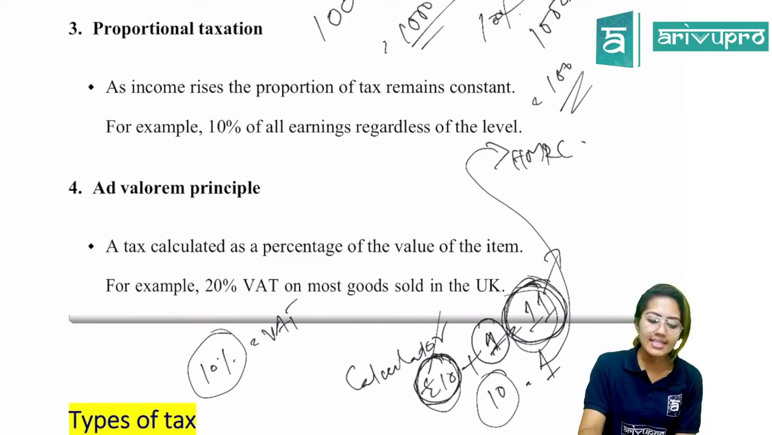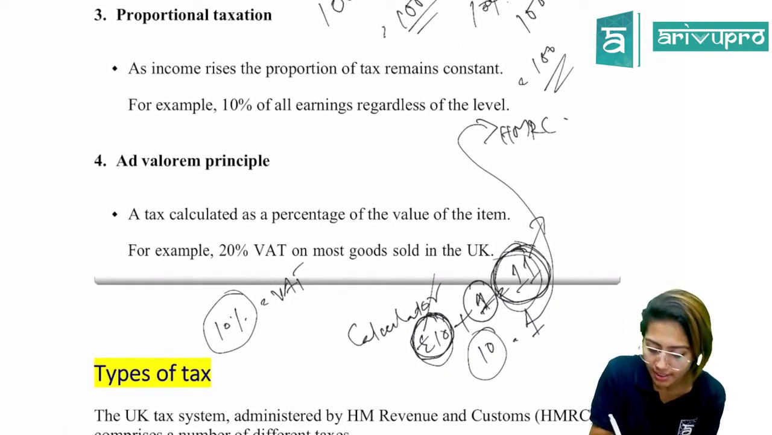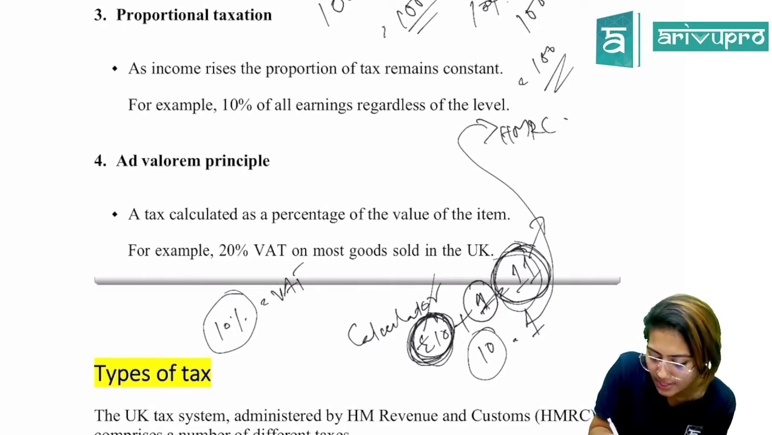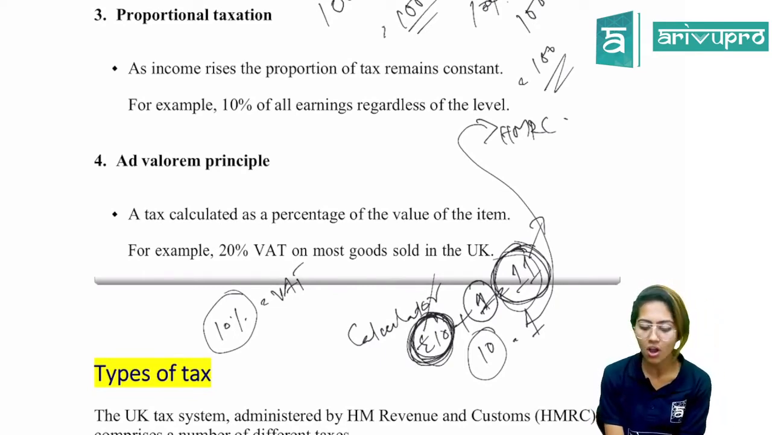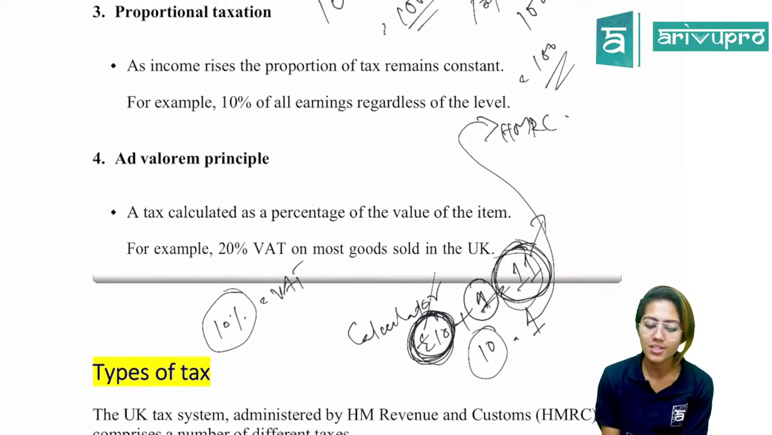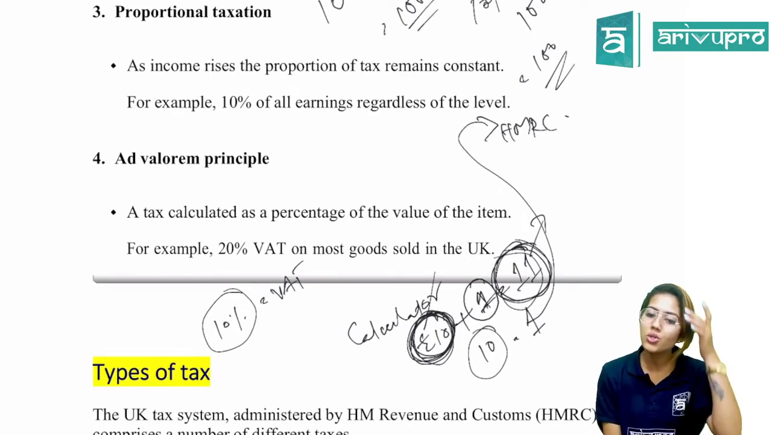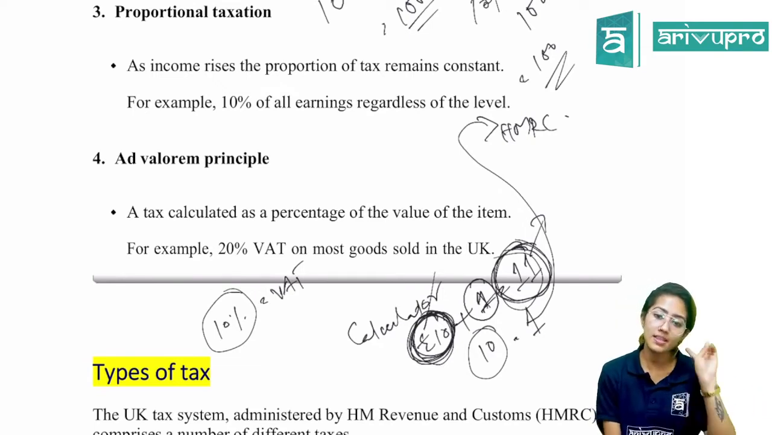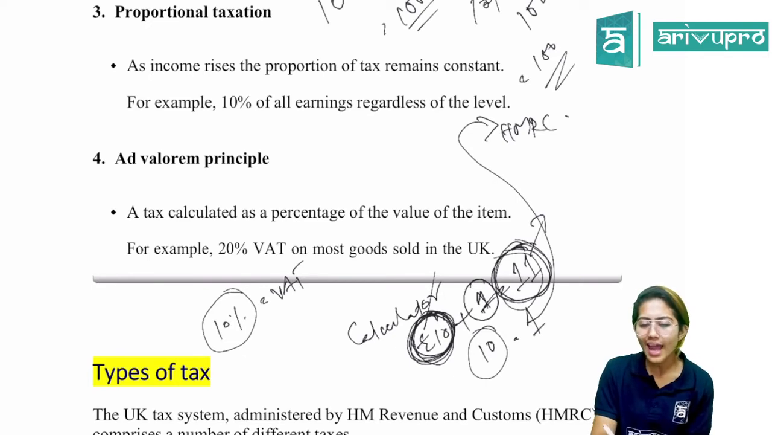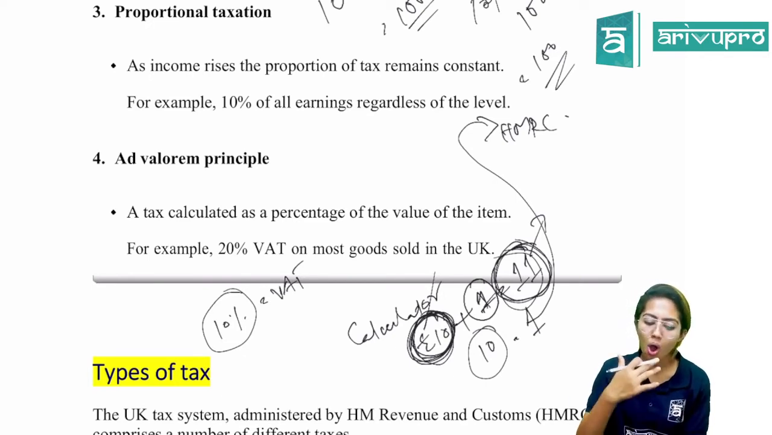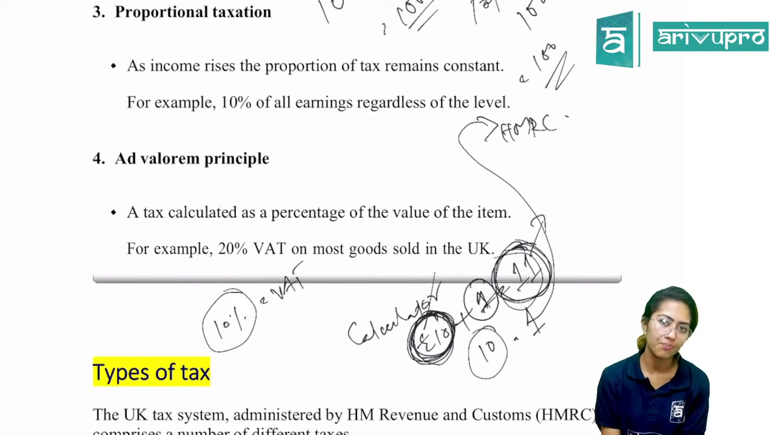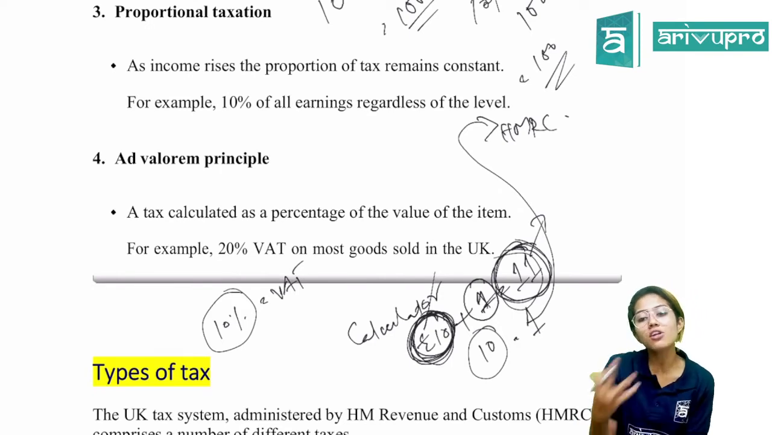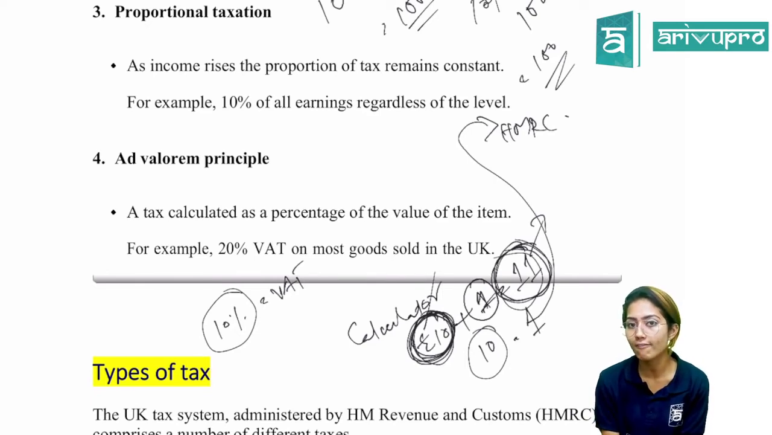So a tax calculated as a percentage of the value of the item. So 10% of the value of the item is the VAT, value added tax. For example, 20% VAT on most goods sold in the UK. So when it comes to UK, the VAT rate is 20%. We'll be discussing VAT related aspects in the final 2 chapters. So on the value, you add 20% as VAT, and then you figure out the gross price, and that is the payment that you have to make to the vendor or the supplier. Is that clear?